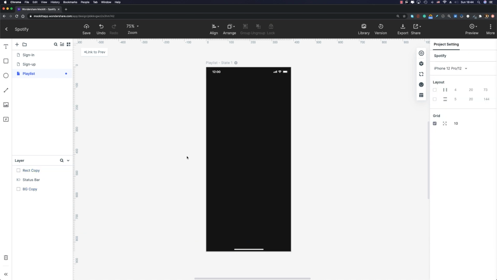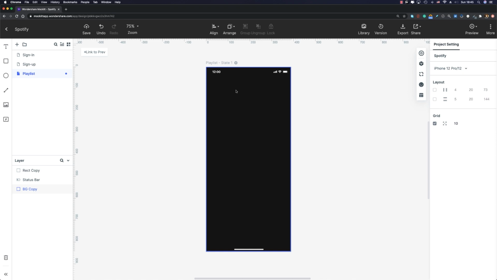So what do we need for our playlist? For the playlist page, we need two icons at the top, the share icon on the right side and the left arrow icon on the left side. Right under that, we need to place an image view, and right next to our image, we need to place the information about the playlist the user created.